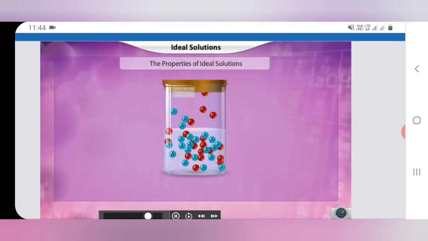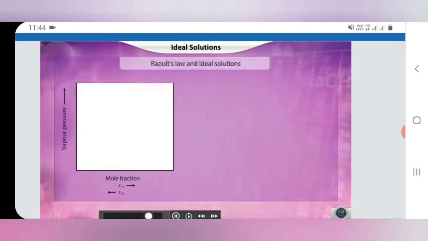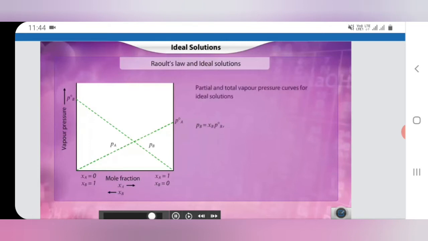The mole fraction of component B decreases from 1 to 0. The plot also shows the total vapor pressure of the solution, which is the sum of the partial vapor pressures of A and B. This is in accordance with Raoult's law.